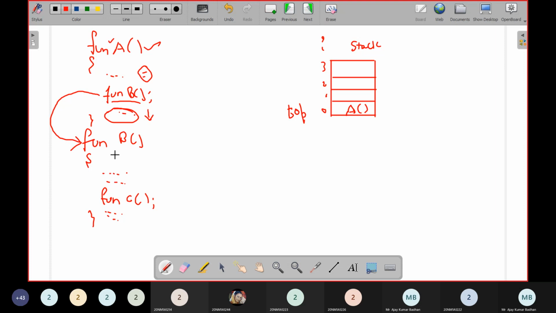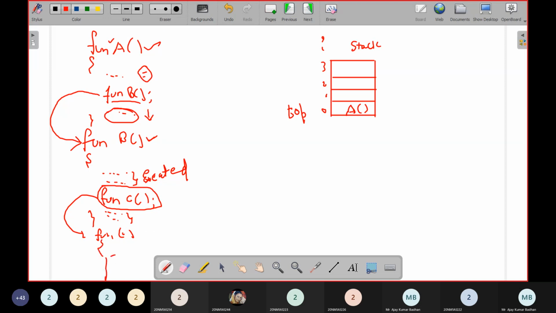Now function B is executing. The system control has transferred to this function. There are some statements here, and these are getting executed. Suddenly, function C is called. This function is calling function C, so again it will jump to function C wherever you have written it. What about the remaining statements present in function B? They have to be executed later.